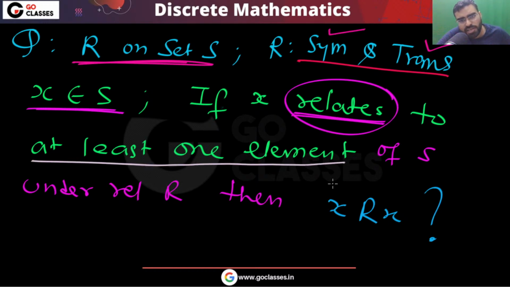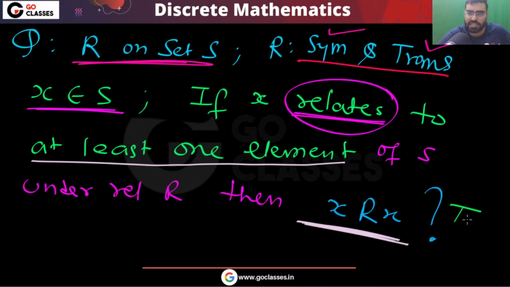If it is related to at least one element, then definitely X will be related to itself. Is this true or false? This statement on your screen, is this true or false? Tell me. This statement, is this true or false?